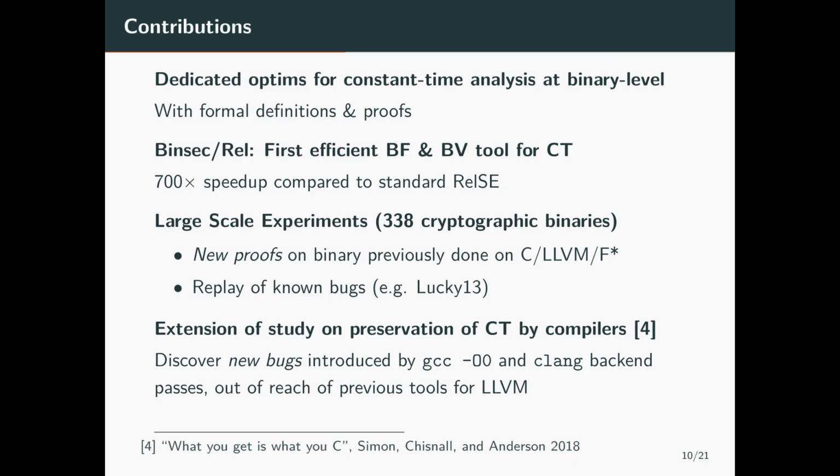Then we performed large-scale experiments on cryptographic binaries. We gave new proofs at binary level for programs previously verified at a higher level, and we replayed known bugs. Finally, we extended and automated a prior manual study on constant time preservation by compilers, and we discovered new bugs out of reach of tools for LLVM.